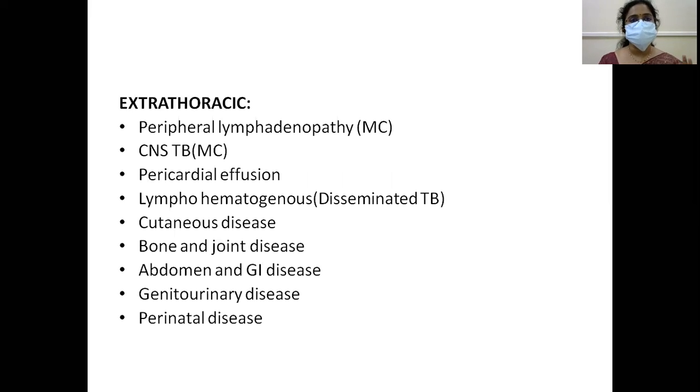Peripheral lymphadenopathy and CNS tuberculosis are the most common extrathoracic manifestations of TB. Others include pericardial effusion, disseminated TB, cutaneous, bone and joint, abdominal, genitourinary, and perinatal disease. So by this we know that it is a multi-system involvement.